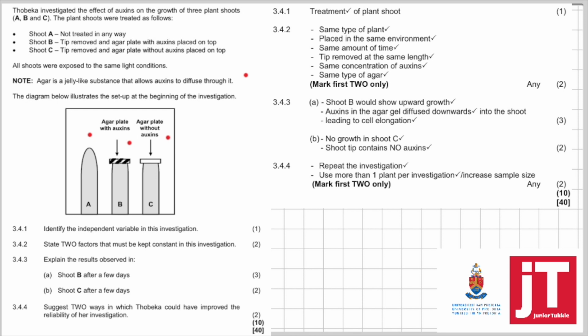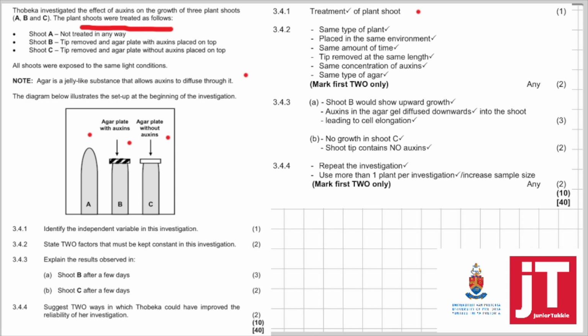3.4.1. Identify the independent variable in this investigation. So what are you choosing to control? Right, you are choosing the treatment of the plant shoot, as you can see from the aim that's written here.